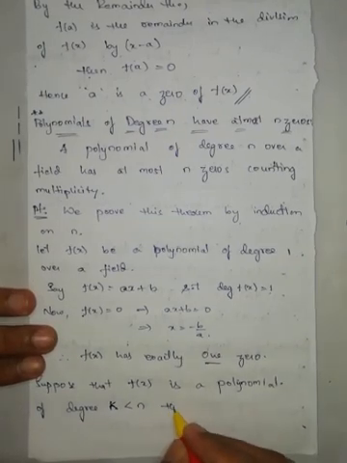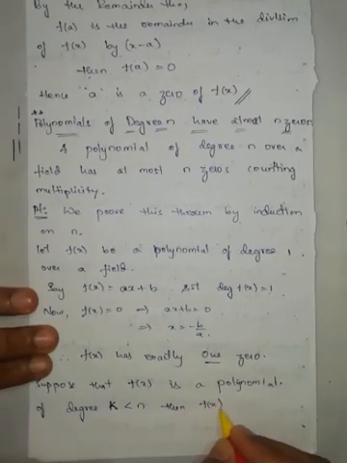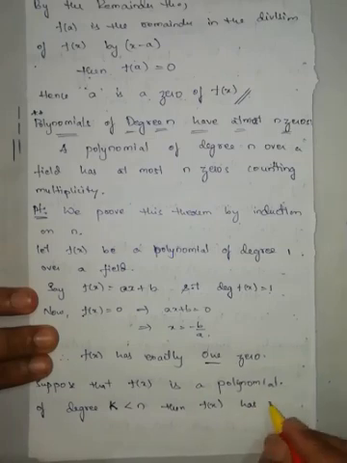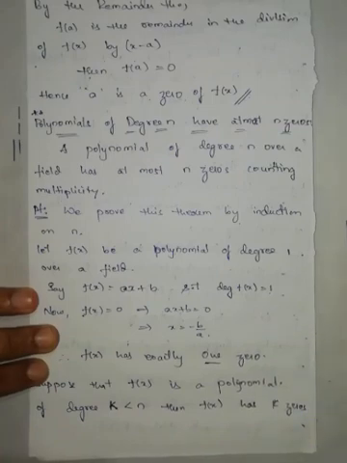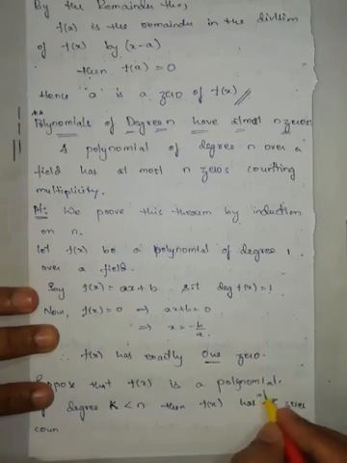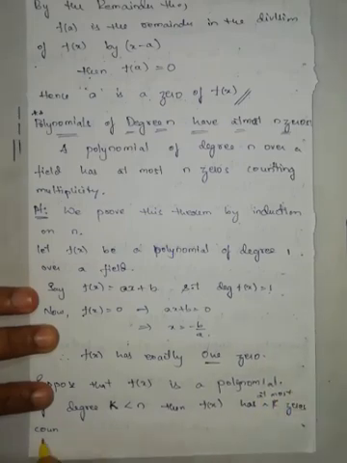Then f of x has at most k zeros, counting multiplicities.